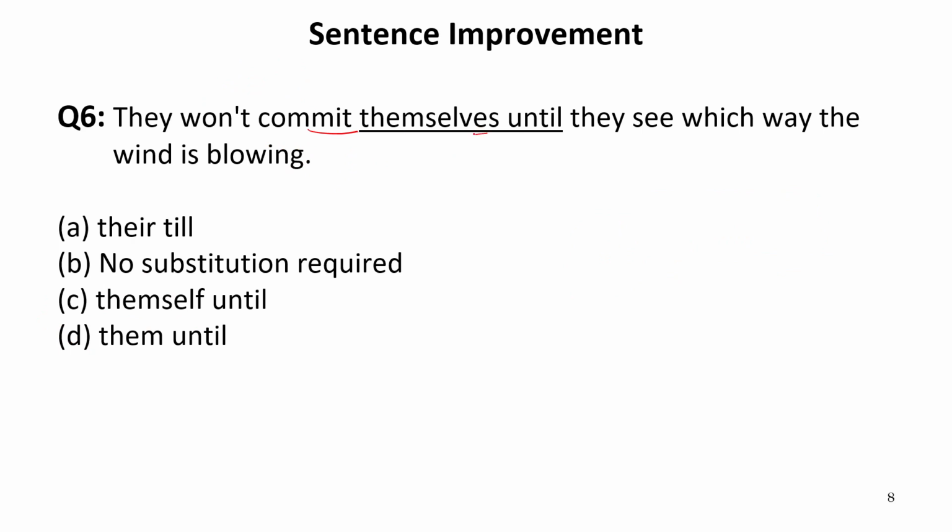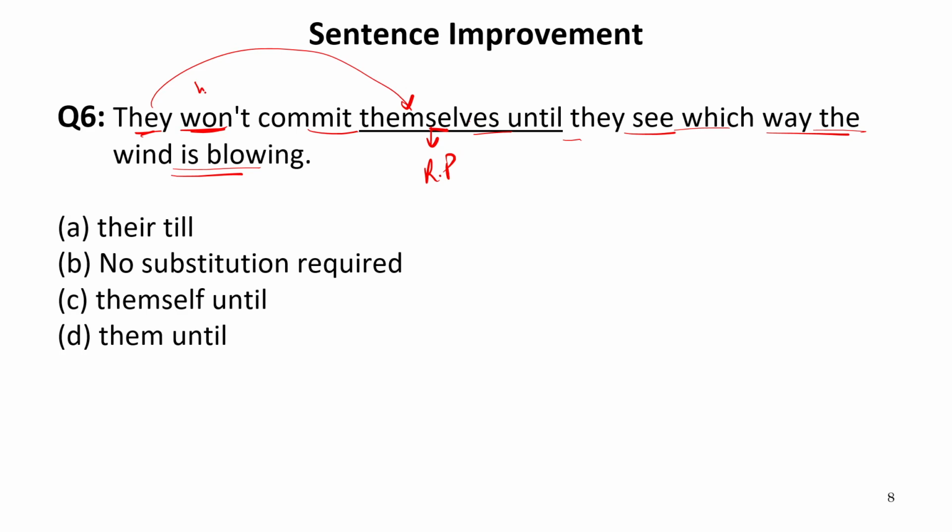They won't commit themselves until they see which way the wind is blowing. Now, themselves is required as a reflexive pronoun. Themselves is a reflexive pronoun. We use it to show or to reflect the subject. Now, they won't commit themselves. It means they will not commit themselves until they see which way the wind is blowing.